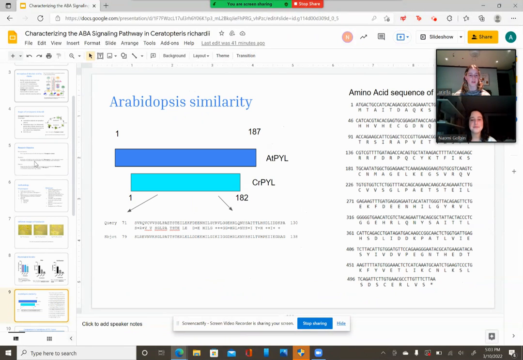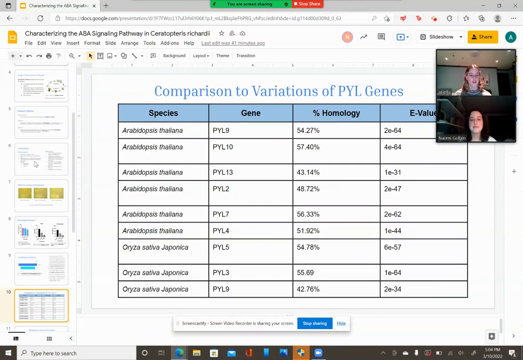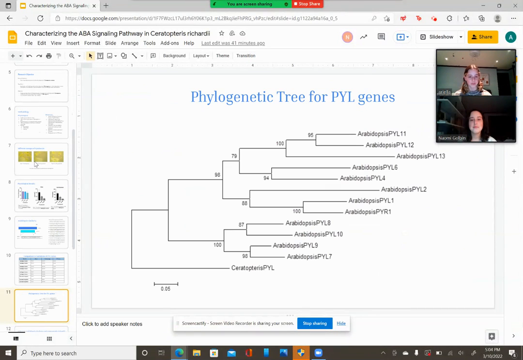The next part of our experiment was to determine how pyrobactin is perceived in Ceratopteris. To do this, we first identified the PYL receptors in Ceratopteris. We screened an expressed sequence tag cDNA library, which is a library containing mRNA sequences transcribed into cDNA. After this, we used basic local alignment search tool, or BLAST, to identify a single PYL receptor in Ceratopteris that had approximately 52% homology to Arabidopsis thaliana.